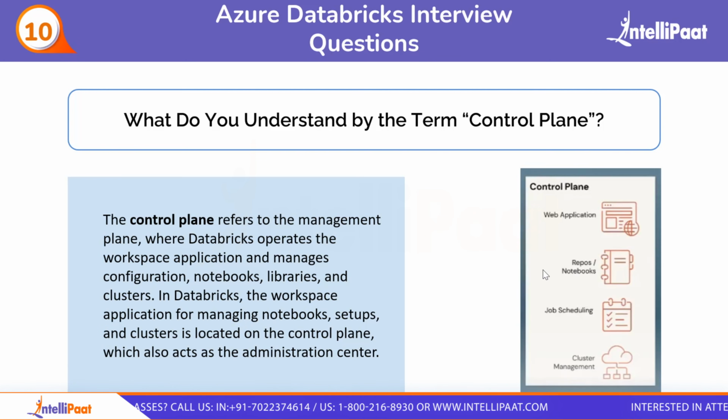In the image you can see there are web applications, notebooks, job scheduling and cluster management. So what exactly are these? A web application likely represents the user interface or API through which users interact with the system. Okay. And in this, users can also submit data processing tasks, configure settings and monitor the progress of their jobs. Then we have job scheduling.